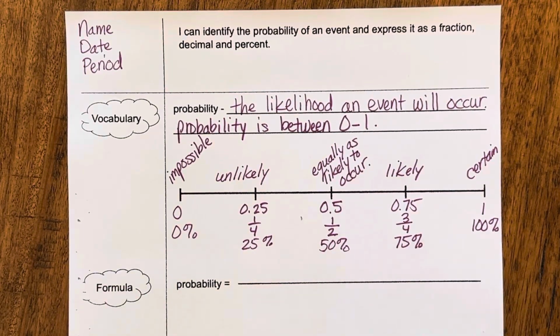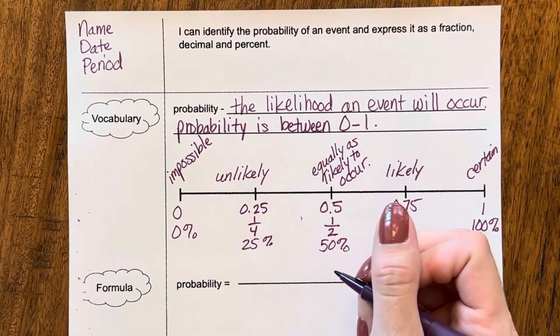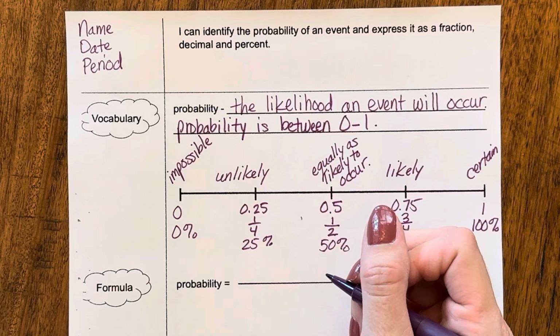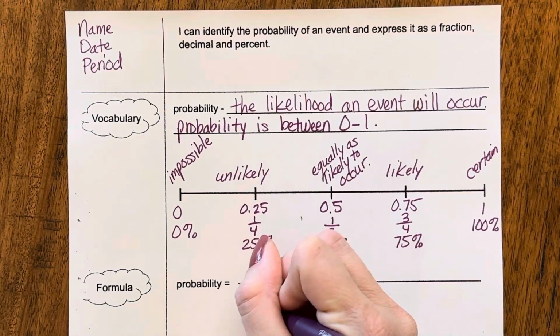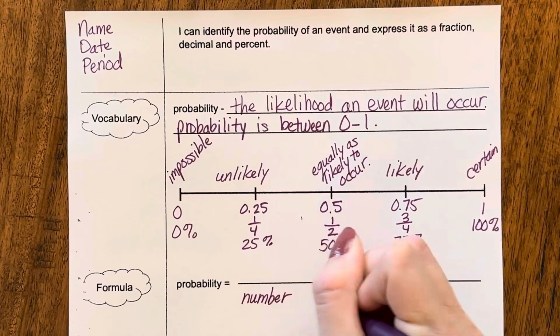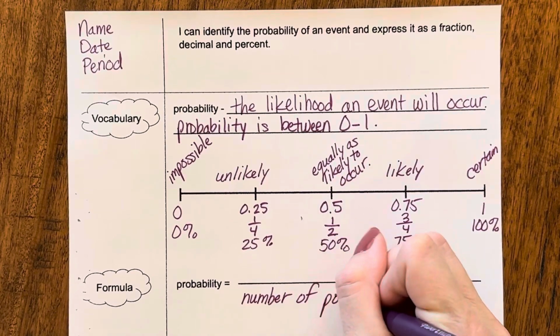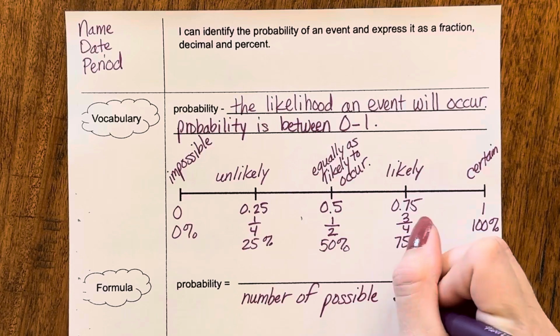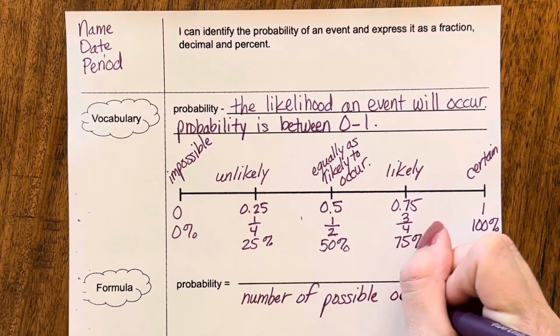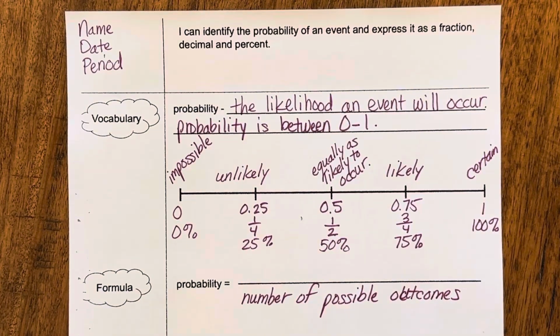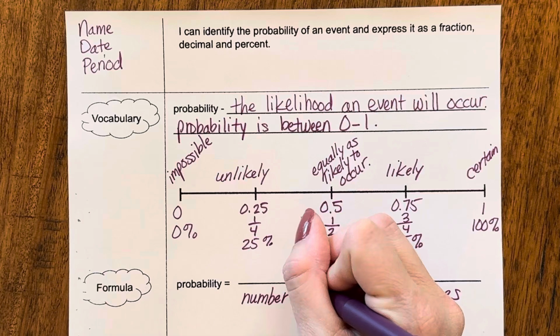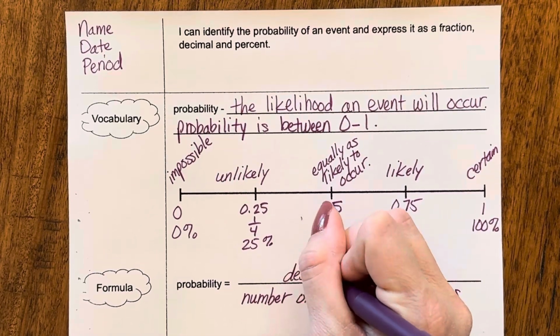Now, when you're finding probability, you're going to take the desired outcome, or the chosen outcome, and put it over the number of possible outcomes. So we're going to have the number of possible outcomes on the bottom, and on the top, we'll say desired outcome.